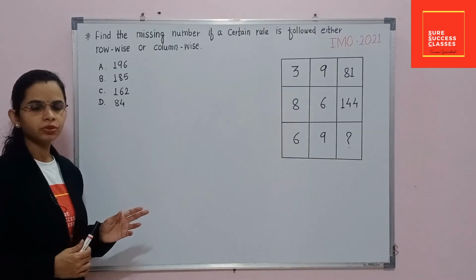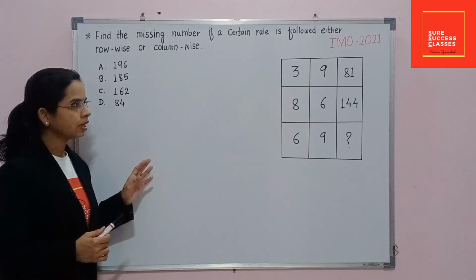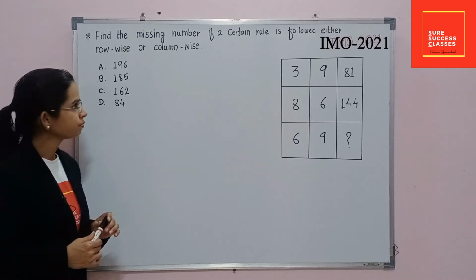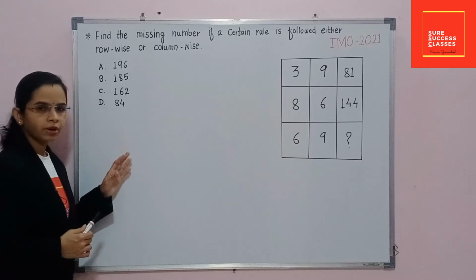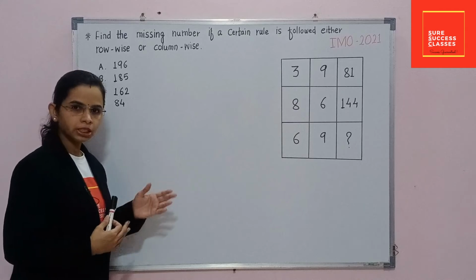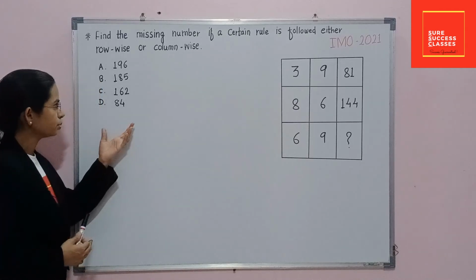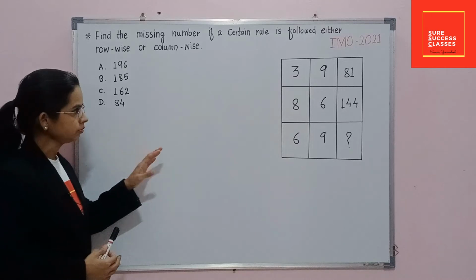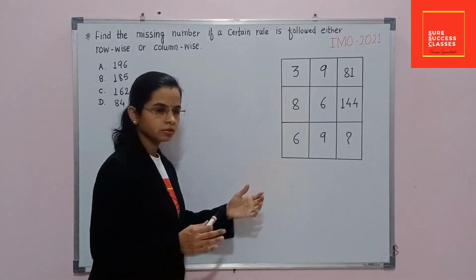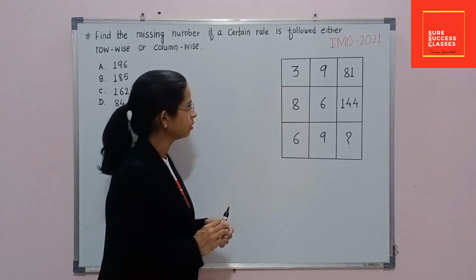First we will read the question carefully. And this question was asked in IMO 2021. Here question is, find the missing number if a certain rule is followed either row wise or column wise. And options are available here. If you observe this box, here we have to find out that rule.